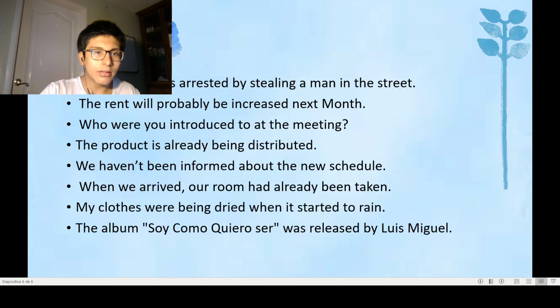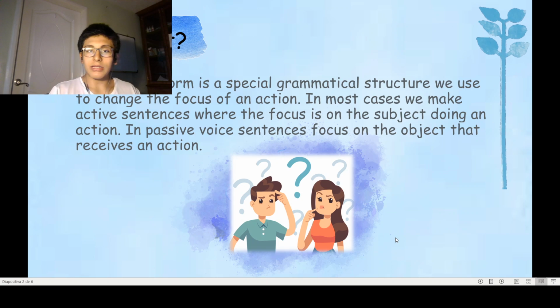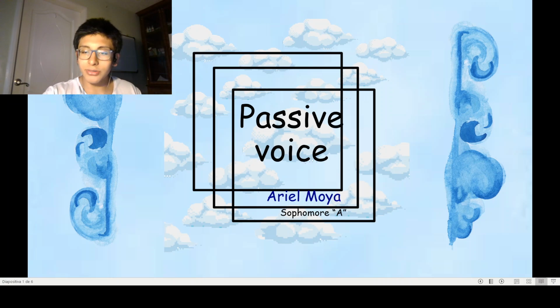Another example: the album Soy Como Quiero Ser was released by Luis Miguel. We are focusing on the action doer and the action, because the realization of that album was this. Really good stuff. So that's my explanation of the passive voice.